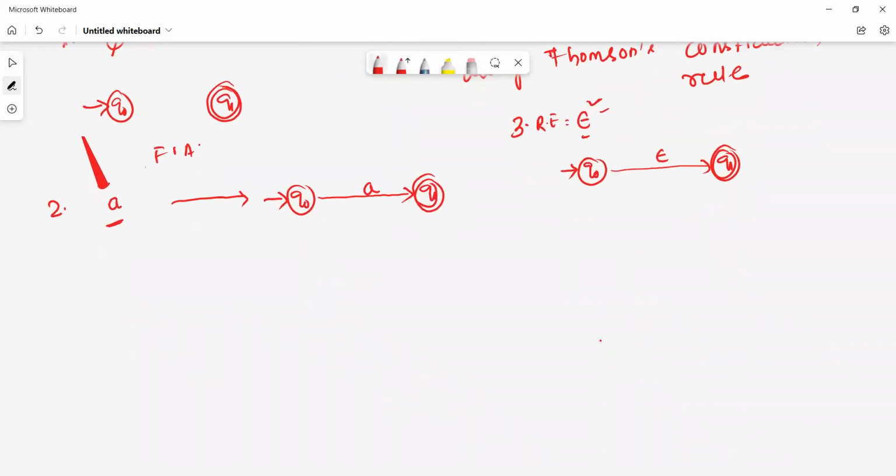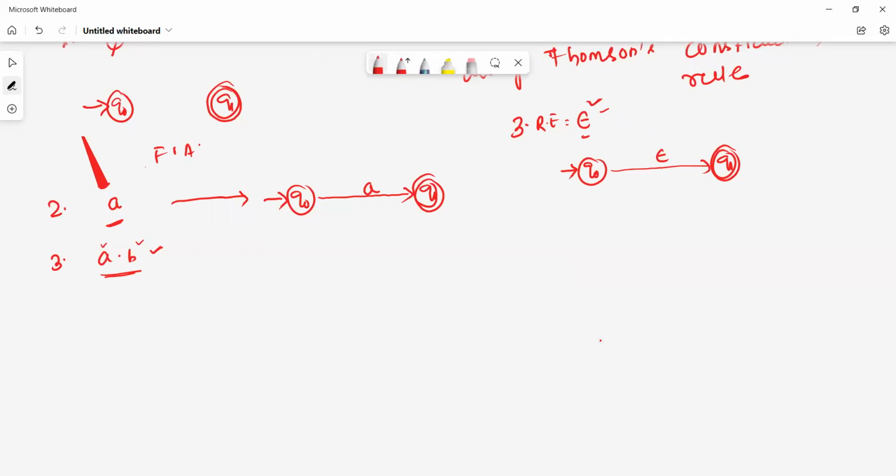See here, the next one, a dot b. This is one regular expression. Now we'll construct the finite automata for the regular expression a dot b. How to construct it? First we'll construct for a, then for b, then we'll connect.